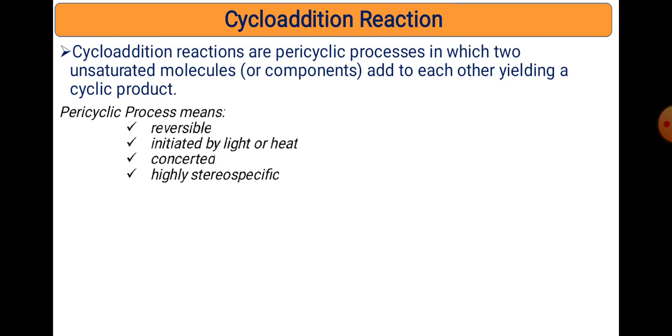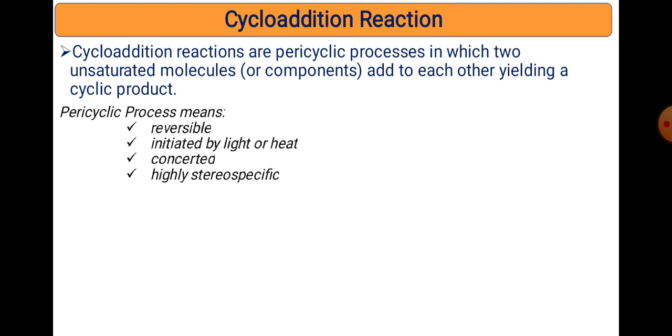Now the next type of reaction is called the cycloaddition reaction. In a cycloaddition reaction, you know that unsaturated partners are mixed or added together and you get a cyclic product. A cycloaddition reaction, an example of a pericyclic reaction, is a process where unsaturated partners or components add to each other to yield one cyclic product. The two partners may be bimolecular, inter or intra. Pericyclic reactions are reversible, initiated by light or heat, have a concerted mechanism, and are highly stereospecific.